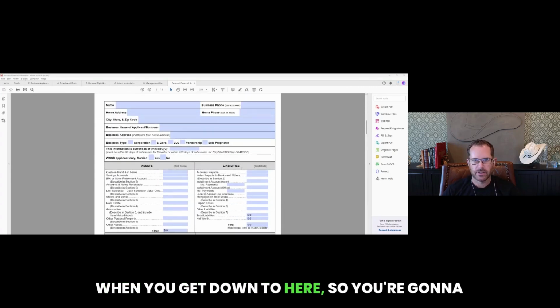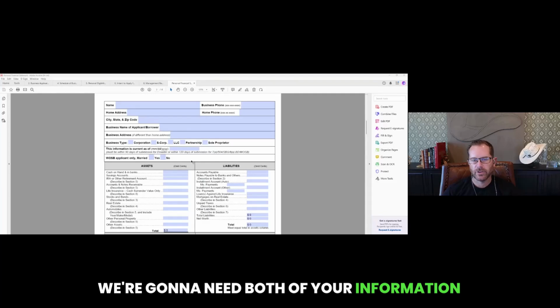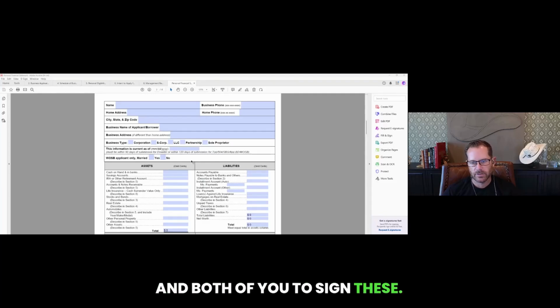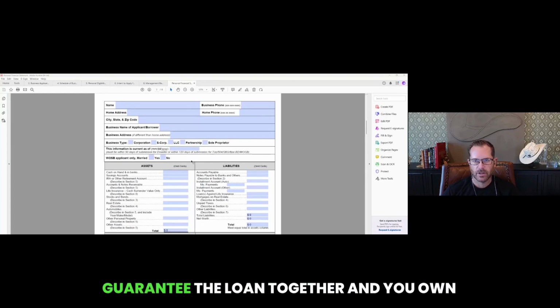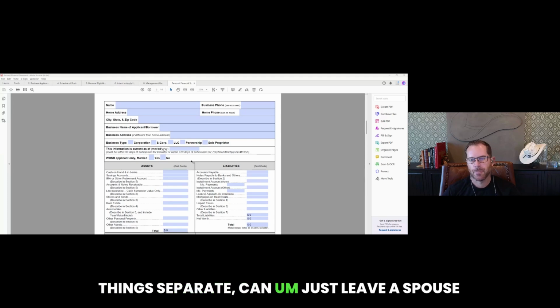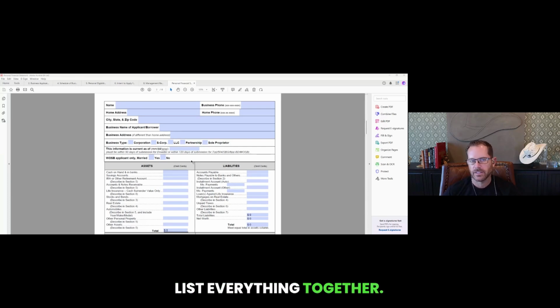When you get down to here, you're going to put your name. Now, if you are married, even if you are not both going to be guaranteeing the loan, we're going to need both of your information and both of you to sign these. If you own anything separate and you're not going to guarantee the loan together, you can just leave a spouse off, but it's usually a good idea to just list everything together.